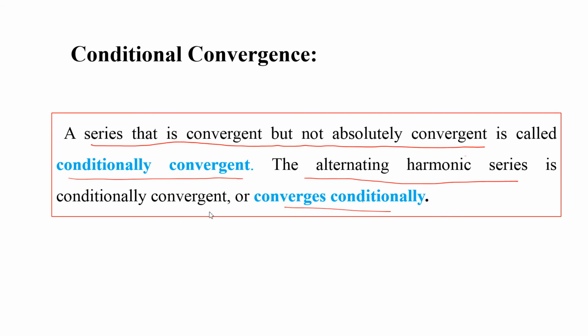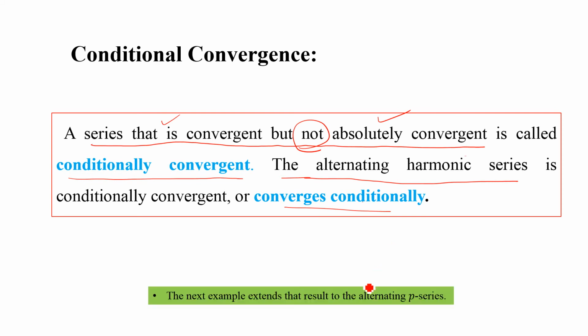So a series that is convergent but not absolutely convergent, that is, if we change all the negative terms to positive terms, the series becomes divergent. So if the series is convergent but not absolutely convergent, this note is very important, it is called conditionally convergent. And we have an example of a conditionally convergent series, which is the alternating harmonic series.